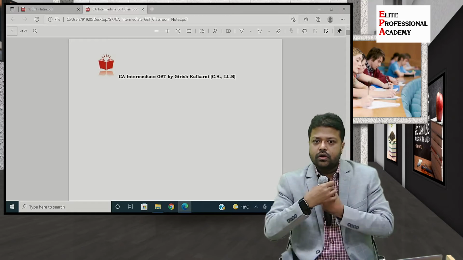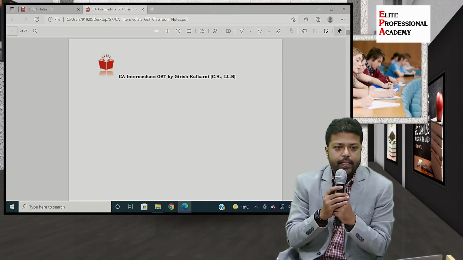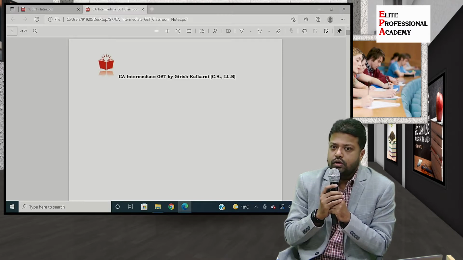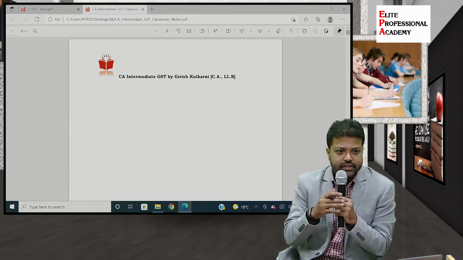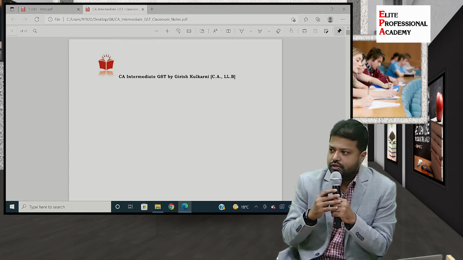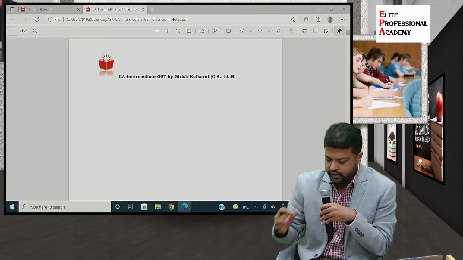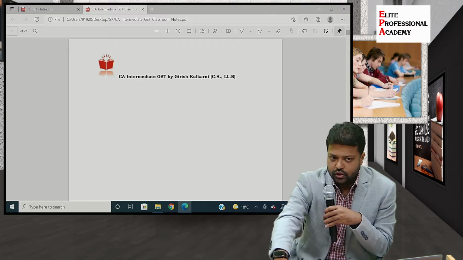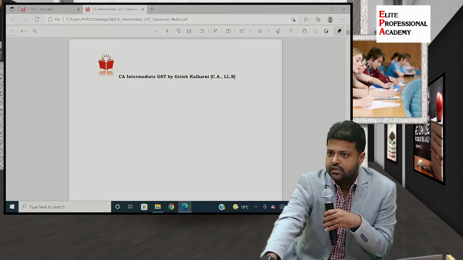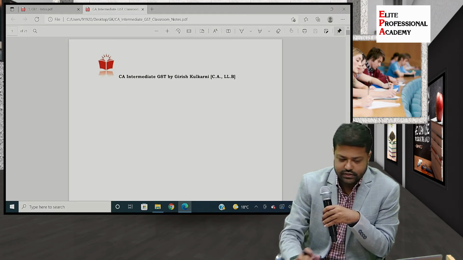So, in the first two lectures, we have discussed various features about GST. Also, the disadvantages of the previous tax regime vis-a-vis the benefits of introducing this new legislation, that is the Goods and Services Tax, from the date 1st July 2017. So let's now discuss what are the features, benefits, advantages, disadvantages of GST.